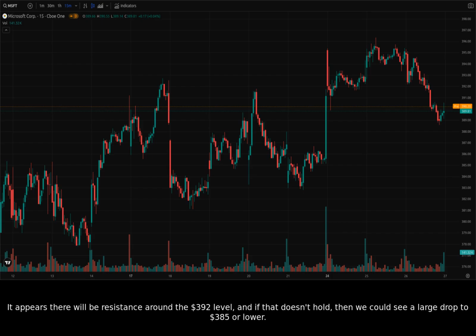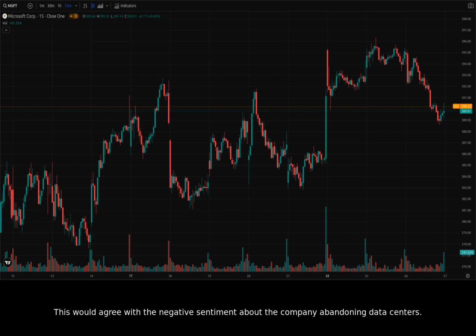It appears there will be resistance around the $392 level, and if that doesn't hold, then we could see a large drop to $385 or lower. This would agree with the negative sentiment about the company abandoning data centers. However, it might quickly recover. There's agreement by most analysts that Microsoft is a strong buy, so the short-term and long-term incentives are conflicting. Keep an eye on the volume for any breakouts of that support and trade carefully.